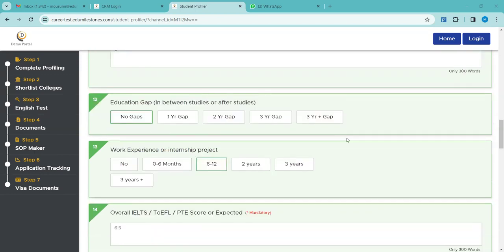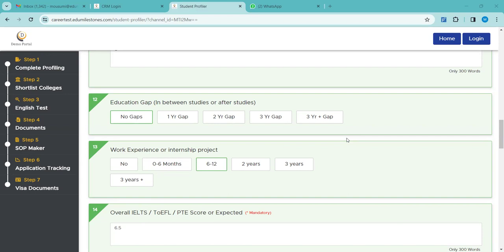Next is the education gap. Whenever there are gap years in between the education, we ask what the reason for the gap is. The student might be working, doing some other certification courses, or might have pulled back due to economic conditions, taken a gap year, and now wants to go ahead with higher studies.